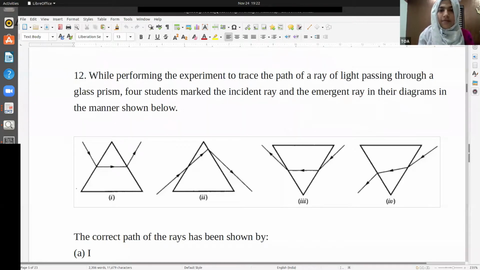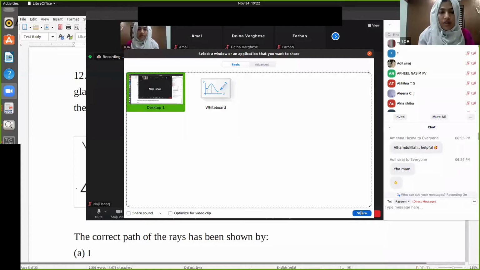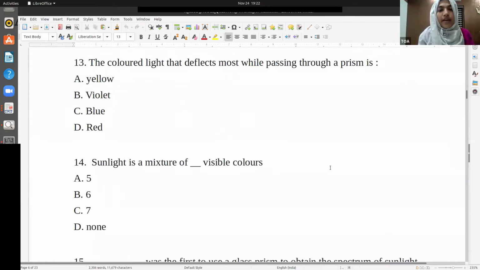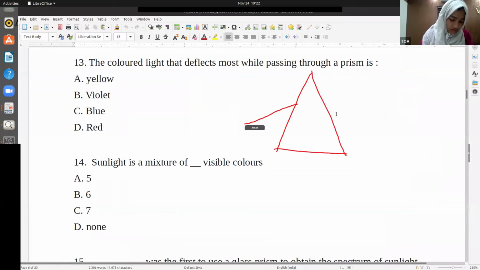Okay, fine. We'll move to the next question. The colored light that deflects most while passing through a prism is? Tell me. If there is a prism, what comes in here is the white light.